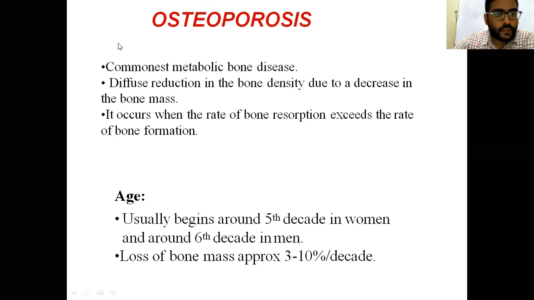Osteoporosis. This is the commonest metabolic bone disease. A diffuse reduction in bone density due to decrease in bone mass is seen here. The age group is usually around the 5th decade in women and around the 6th decade in men. Loss of bone mass is approximately 3 to 10% per decade.